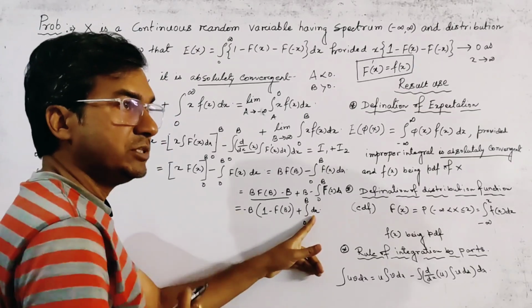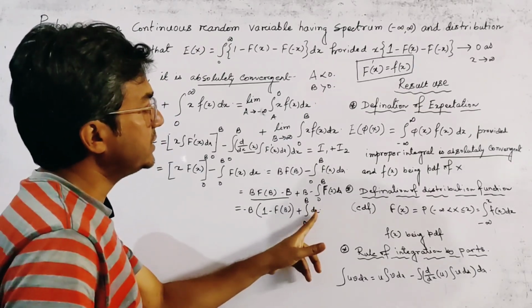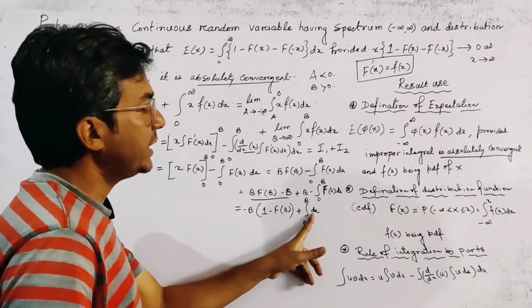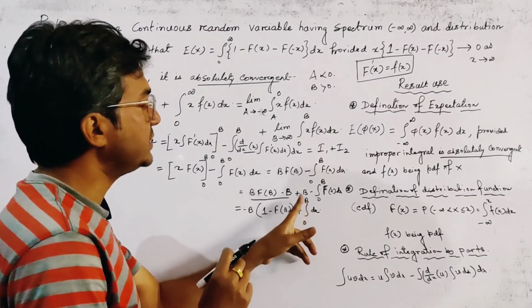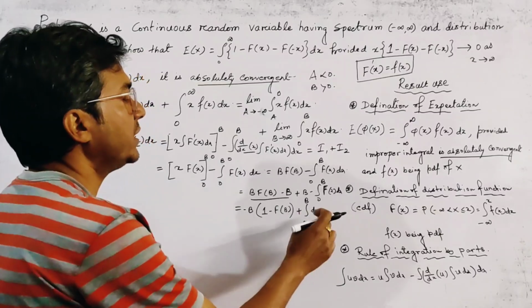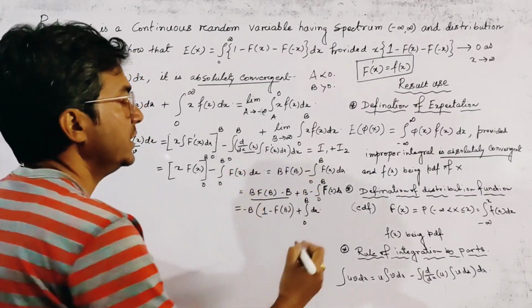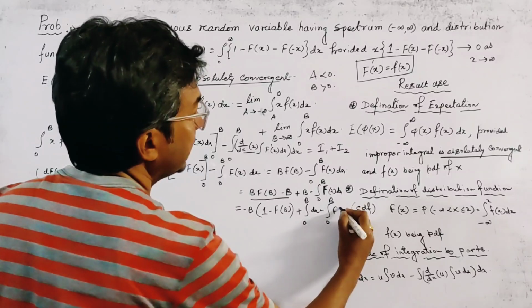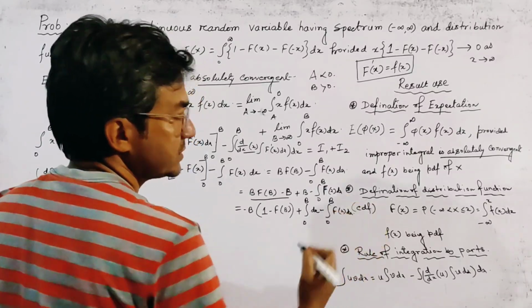Why do we write this type of integration? Because if we do the integration, it is x with range b to 0, so b minus 0, and we get the above result. The last term is minus the integral from 0 to b of F(x) dx.